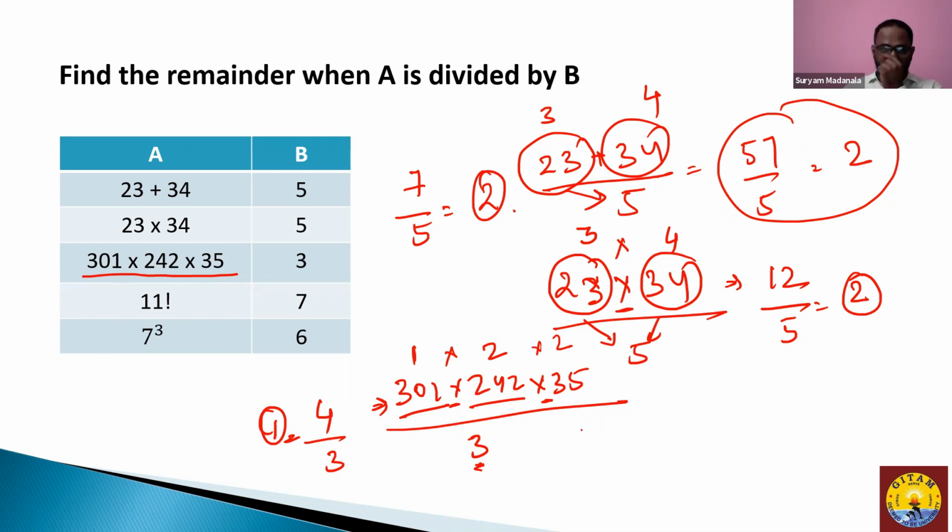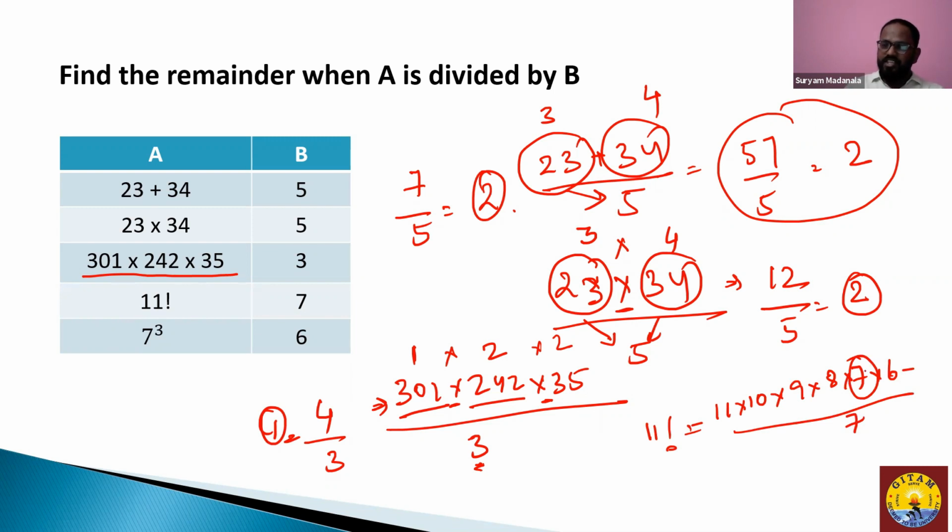To find the remainders when it comes to 11 factorial divided by 7, now you list 11 factorial. When you write 11 factorial, you write it in this way. And now you see 7 being one of the factors, so definitely this number is divisible by 7. So it leaves you remainder 0, and multiplied with anything will always leave the remainder as 0. It's as simple as it is.